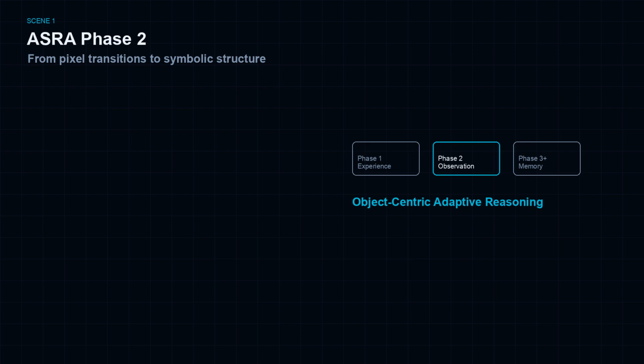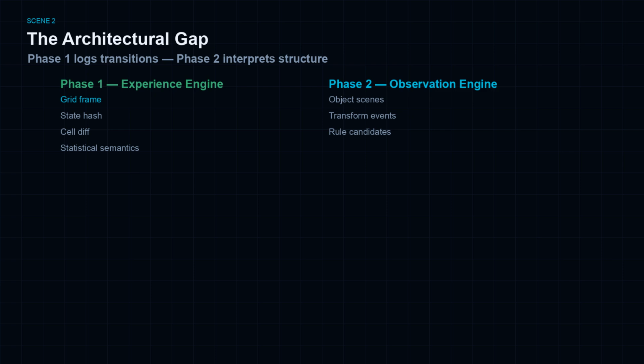Phase 2 is the observation engine. Segment grids into connected objects, detect transforms, and induce rule candidates. This video walks through the theory article, the Kaggle notebook, and every ARC AGI 3 testing gate. ASRA's roadmap stacks competencies. Phase 1 is the experience engine: transitions, hashes, cell diffs, exploratory policy. Phase 2 is the observation engine: objects, regions, transforms, rule hypotheses.